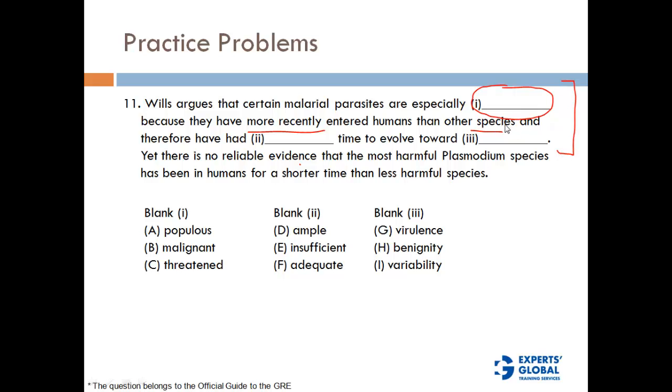It looks like a complex sentence, but let's split it further. So what we are saying is there are some types of malarial parasites that have entered the human system more recently, and therefore have had what time? If they have entered more recently, then they have got less time. So this is a no-brainer, right? Even if the sentence has three blanks, you know that one blank gets filled without getting any other clue. So blank 2 is going to be something like less.